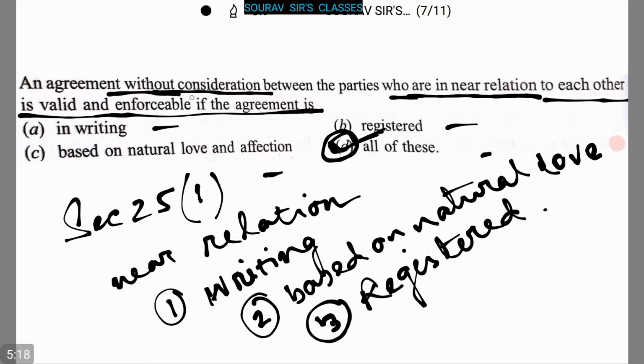So an agreement without consideration between the parties who are in near relation to each other is valid and enforceable if the agreement is, here all of this is the answer.